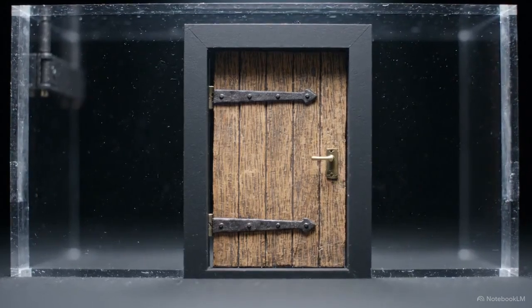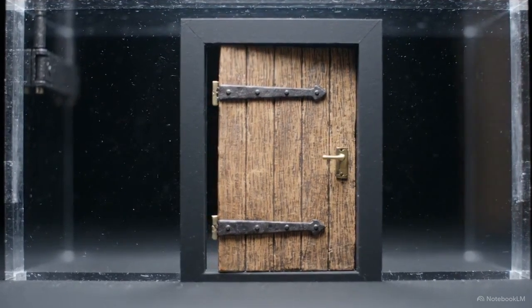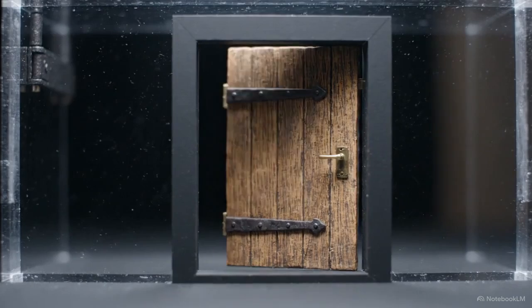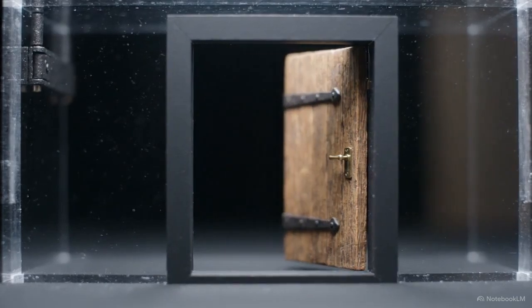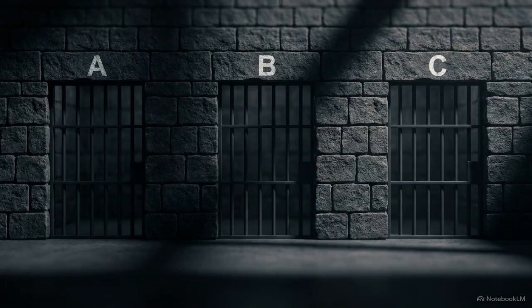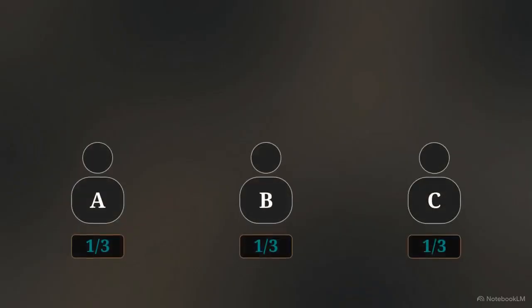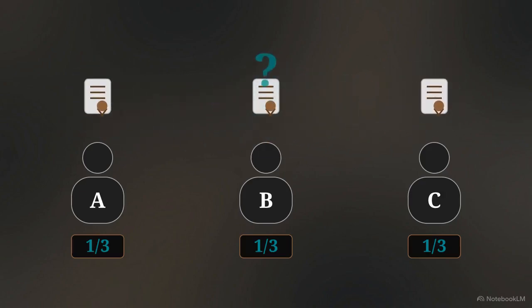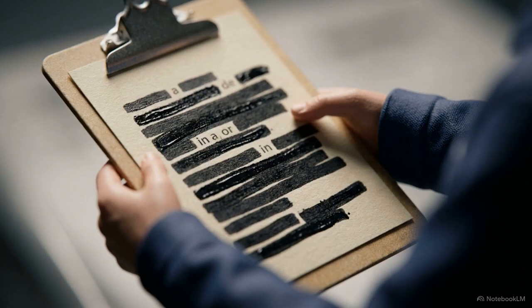Imagine a high-stakes scenario where your survival depends on a single choice, and a single reveal forces you to recalculate your position in an instant. Consider 3 prisoners, A, B, and C, waiting in separate dark cells for their final execution date. The governor issues a secret decree. One random prisoner will be pardoned. The warden knows exactly who will live, but is strictly forbidden from identifying the pardoned man.